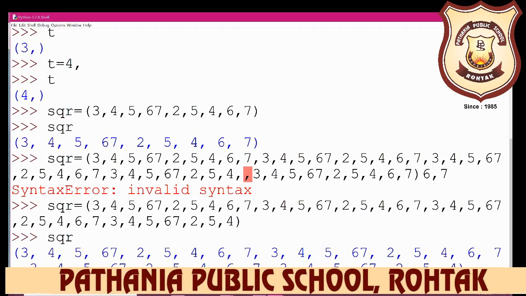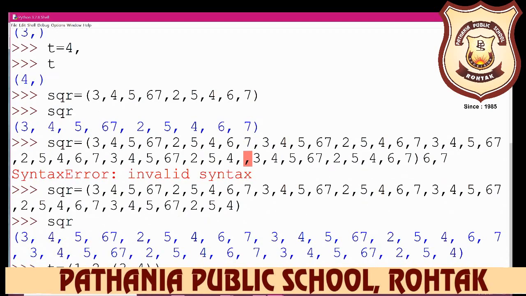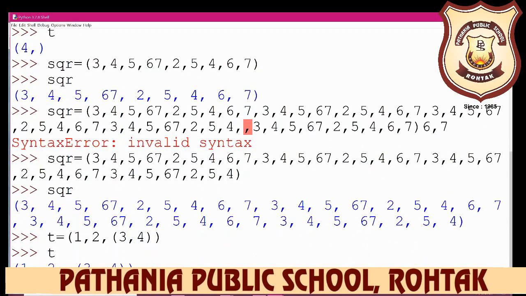A long tuple you can split across several lines. Notice that the opening parenthesis and closing parenthesis appear just at the beginning and end of the tuple. And next is your nested tuple. In a nested tuple, for example, t is equal to, and here I have written 1, 2. This is one tuple, and again I have written here 3, 4 with brackets. So this is your nested tuple. A tuple inside a tuple is your nested tuple.